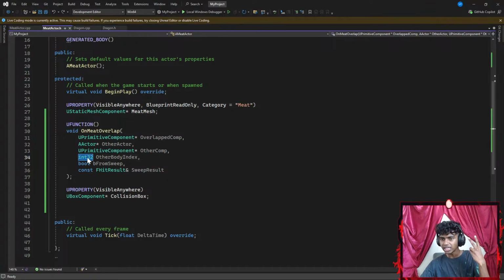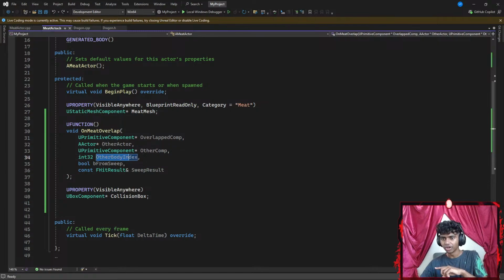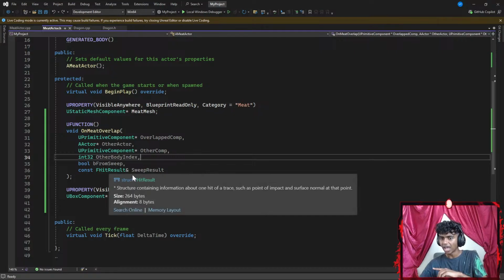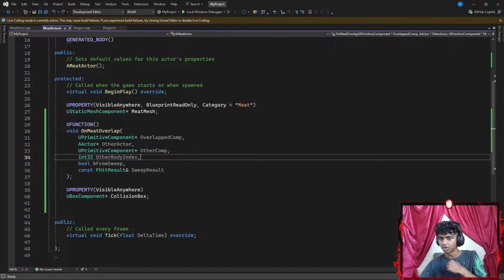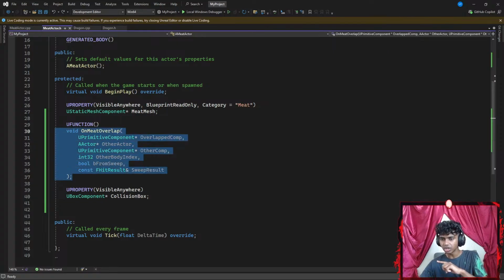And then I have an int32. What does int32 mean? A 32-bit signed integer. I see. And then OtherBodyIndex. I don't know why I needed the other body index. And then I had a boolean bFromSweep, and a const FHitResult, which is going to have the memory address of my SweepResult. I did not understand most of the methods here, but let's see.